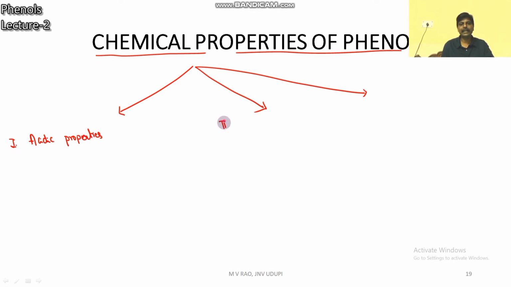Second category, electrophilic substitution reactions of phenol. Third category, miscellaneous properties, special properties of phenol. Phenols only will undergo some reactions like Kolbe's reaction, Reimer-Tiemann reaction, some named reactions.